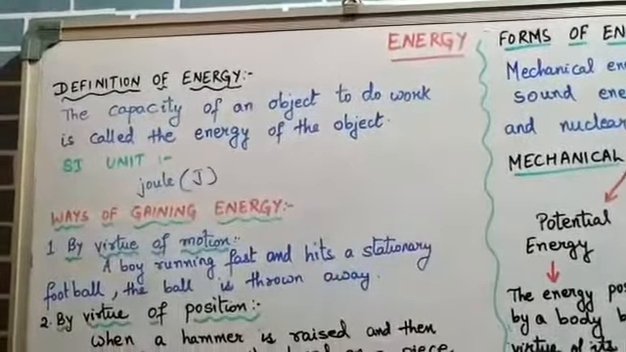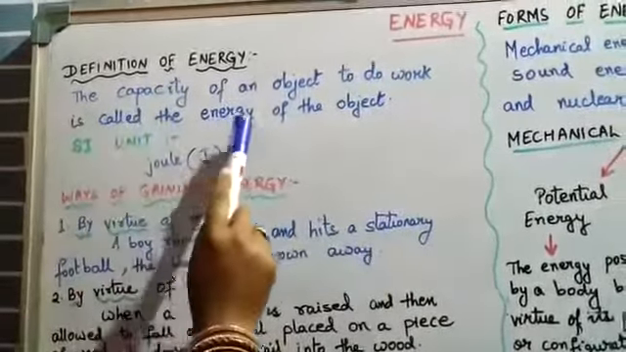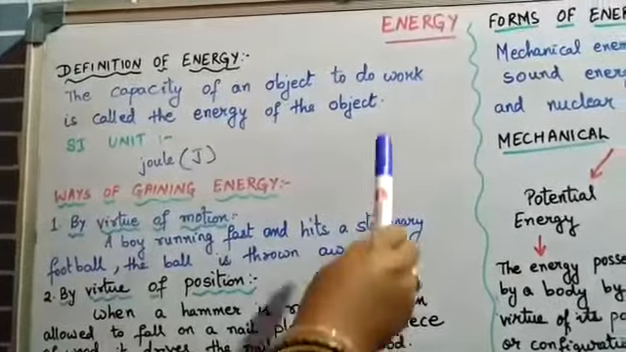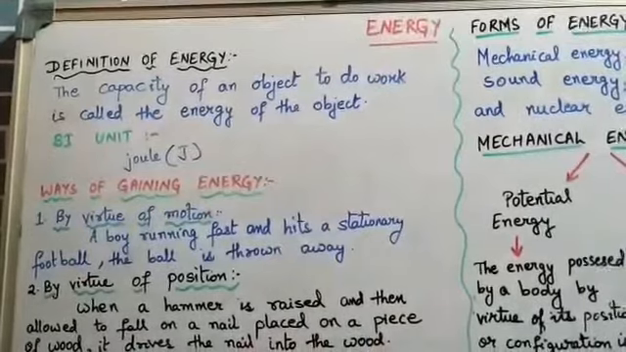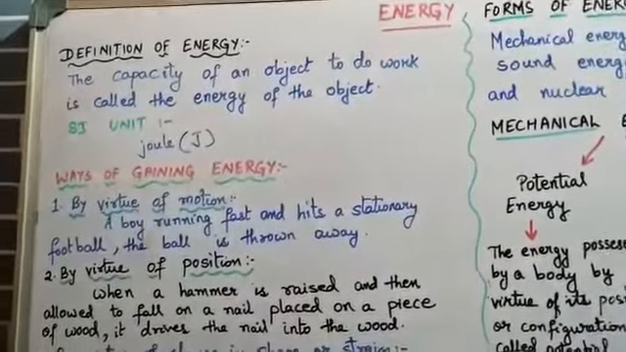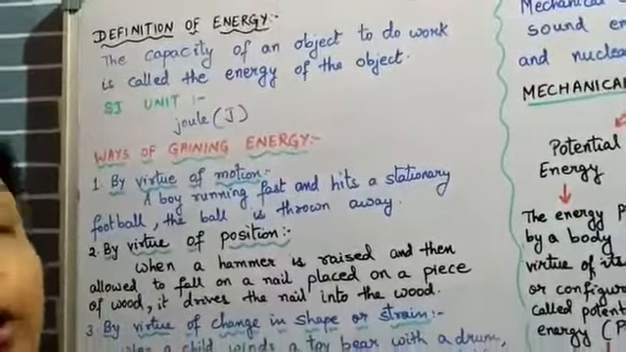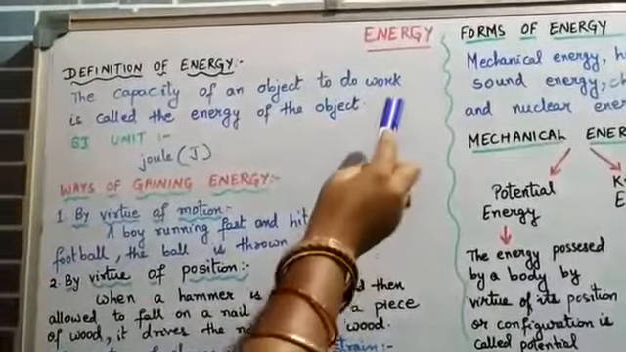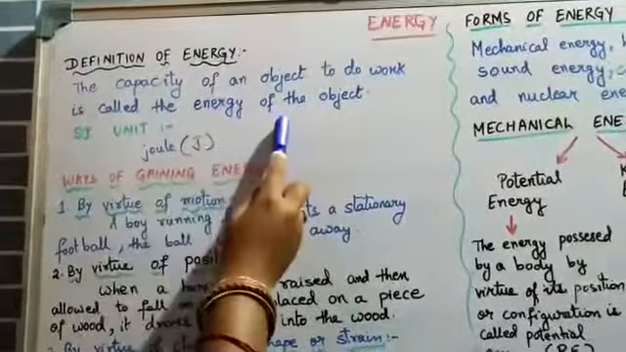Energy. The capacity of an object to do work is called the energy of the object. Children, last class we talked about what is work done in terms of physics. Now, when a body moves, because force is applied on it and it moves in the direction of the force applied, we say work is done. Now, the capacity of doing that work is known as energy.